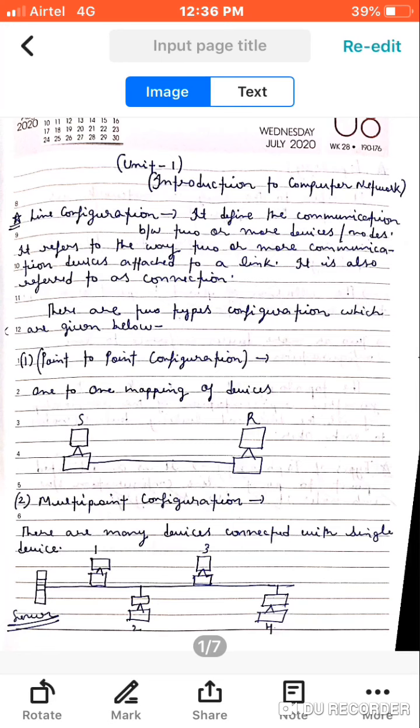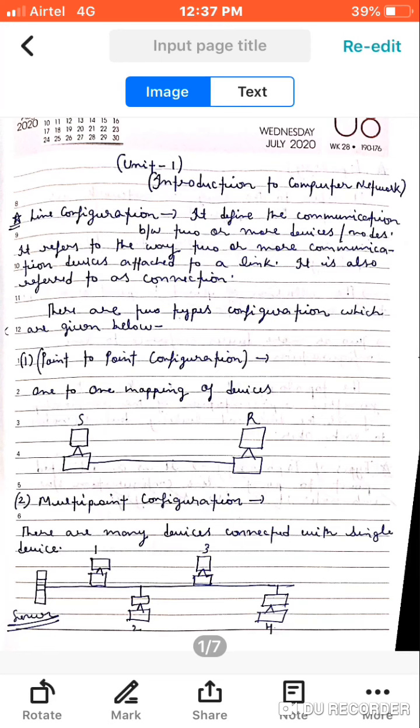Line configuration defines the communication between two or more devices or nodes. It refers to the way two or more communication devices are attached to a link. It is also referred to as a connection. So in this particular line, it defines how the communication is connected to each other. As you can see in the diagram of point to point configuration, there is one sender and the other one is the receiver. These two are connected through some link, or you can call these two nodes. So the interconnection between two nodes is known as configuration.